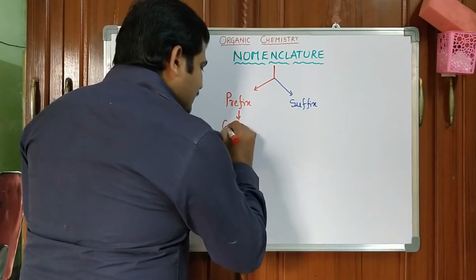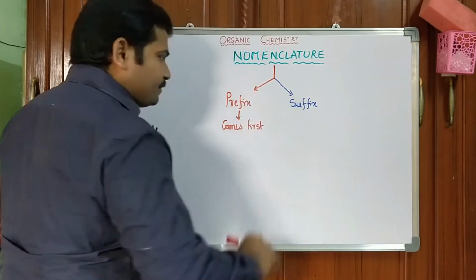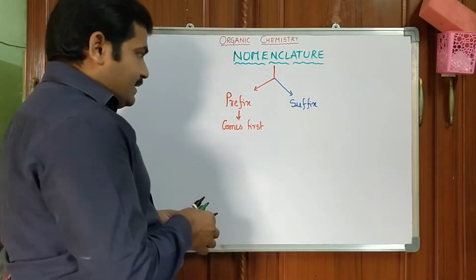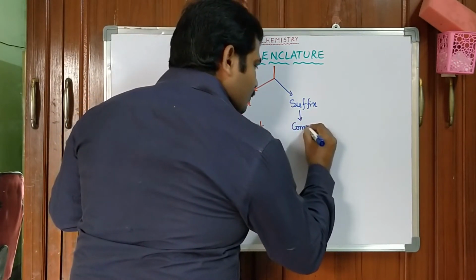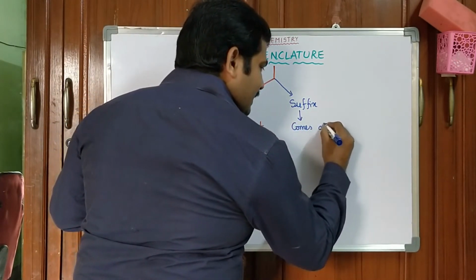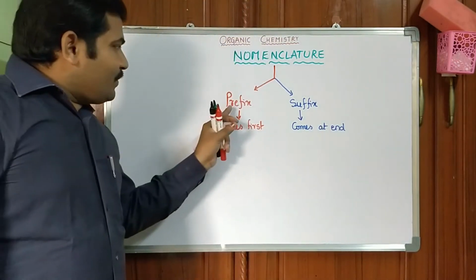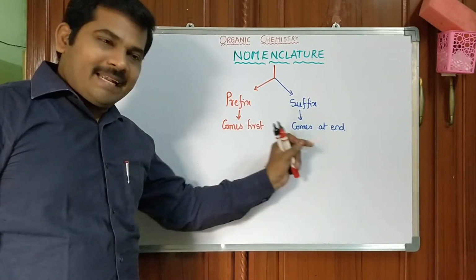Prefix means the term which comes first. Come to suffix. The term which comes at the end. Okay, prefix, suffix. Comes first, comes at the end.